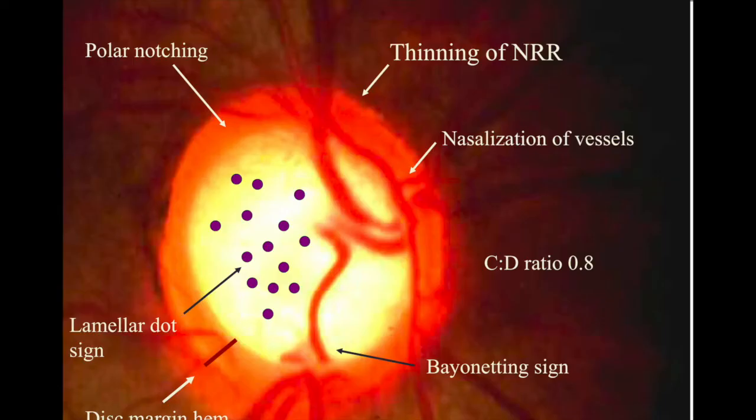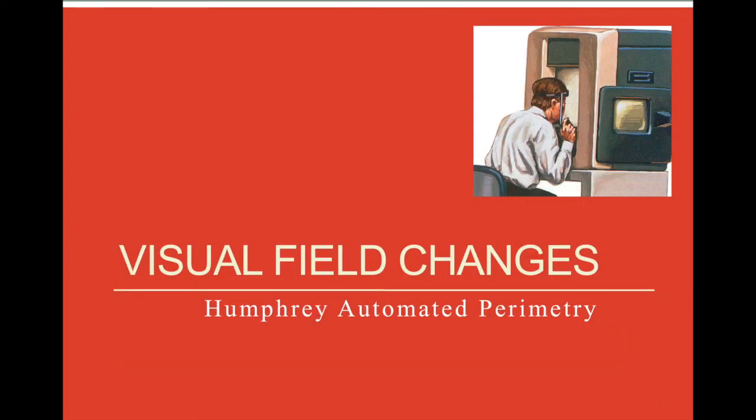This is a photograph showing all the signs which are typically seen in glaucoma, that is thinning of neuroretinal rim, nasalization of vessel or nasal shifting of the blood vessel, CD ratio of more than 0.7, here it is 0.8, bayoneting sign, disc margin hemorrhage, lamellar dot sign, and polar notching, that is vertical elongation of cup. These are all features of disc changes in glaucoma.